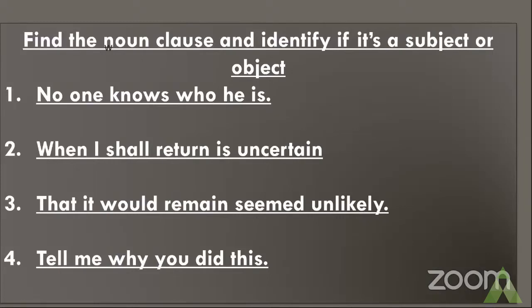All right, the answer is, children, that it would remain is your noun clause, and that is the subject in this sentence. Because when you ask the question, what seemed unlikely? That it would remain seemed unlikely. Hence, the noun clause is that it would remain, and the subject, and it has taken the role of the subject.